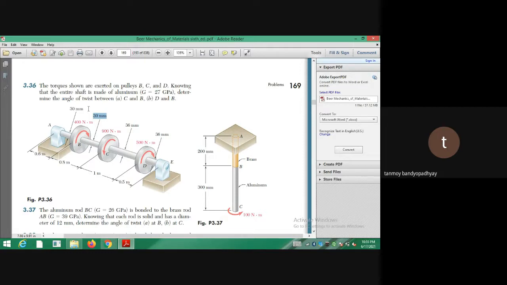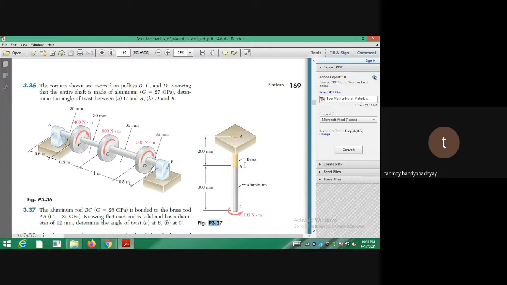When I do problem number 3.37, you will get your concepts more clear, I hope. Because in that case A was fixed. So when you calculate phi C, first you have to calculate phi B with respect to A, and then phi of C with respect to B. That is a different case, where A is fixed. But in this case, when you are calculating phi C with respect to B, B is also moving. So I am keeping B to be 0 for relative motion.